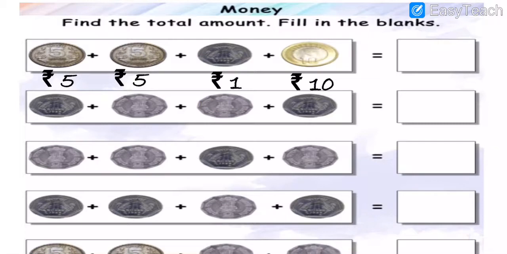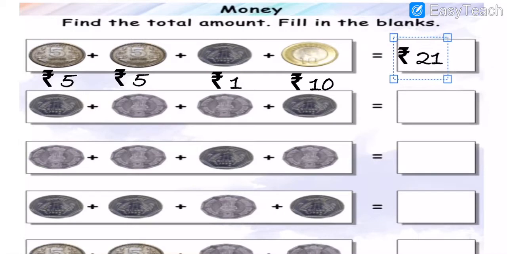Okay, so now here we will do the addition. 10 plus 1 is 11, 11 plus 5 is 16, 16 plus 5 is equal to how many, my dear students? 21. 5 plus 5 is equal to 10, 10 plus 10 is equal to 20, and 20 plus 1 is equal to how many? 21.